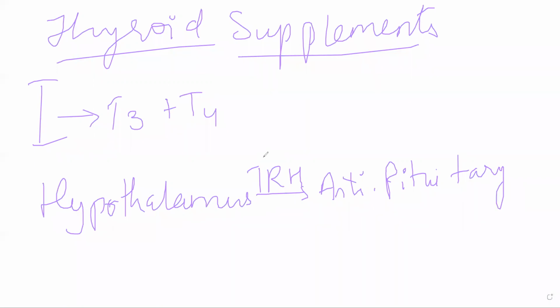Thyrotropin releasing hormone. So TRH is released towards the anterior pituitary. This in turn releases TSH, which is thyroid stimulating hormone, which stimulates the thyroid, and the thyroid in turn produces T3 and T4. That is how the cycle goes.